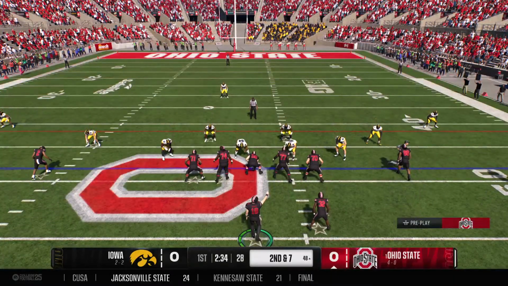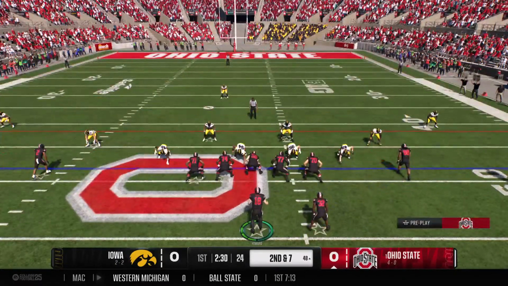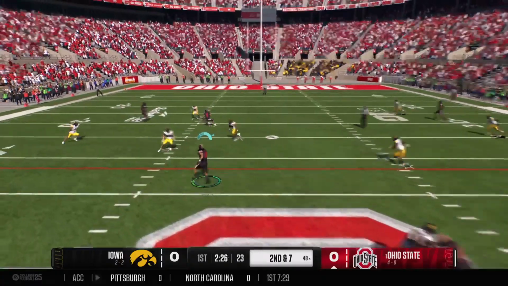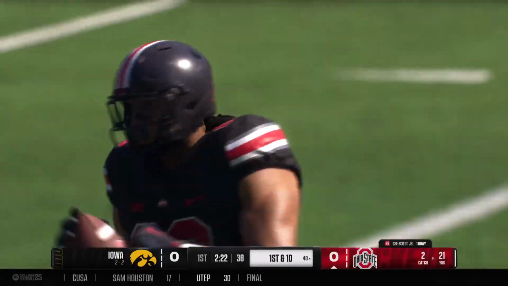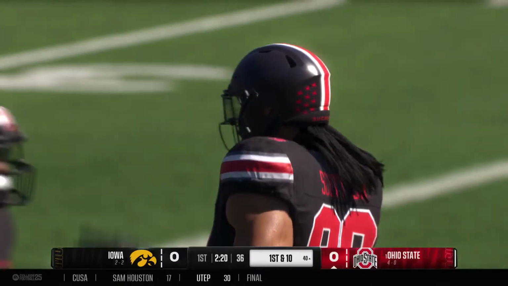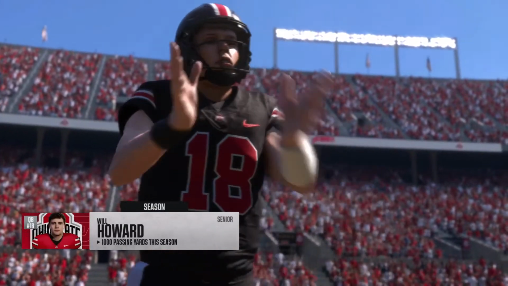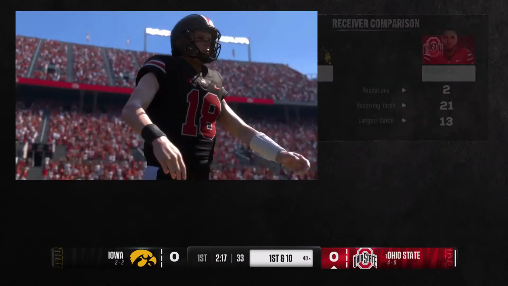Got 3 on 1st down. It's 2nd and 7. He's looking to throw. Got it in the middle, it's Scott. And they'll bring him down, but not before he picks up the 1st down. This guy's done a lot of good things early this year throwing the football. With that last completion, that now takes him over 1,000 yards passing for the year.